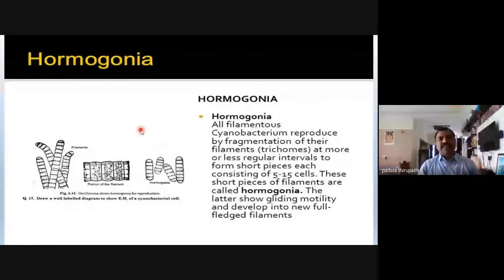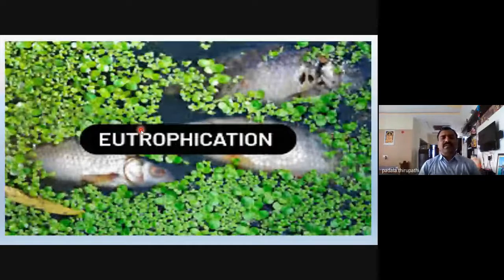Whenever the separation disc or disjuncture cells are formed, a number of hormogonia are separated from the parent cell or parent thallus, and each hormogonium is able to produce a complete, independent Oscillatoria trichome or Oscillatoria filament.